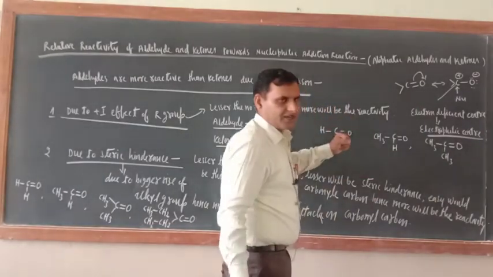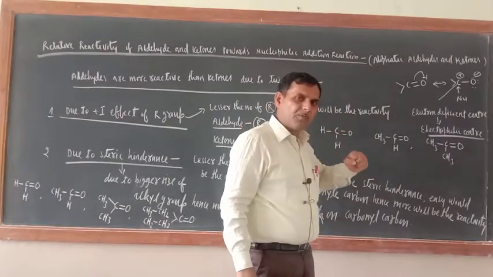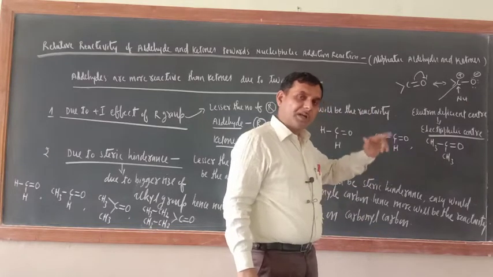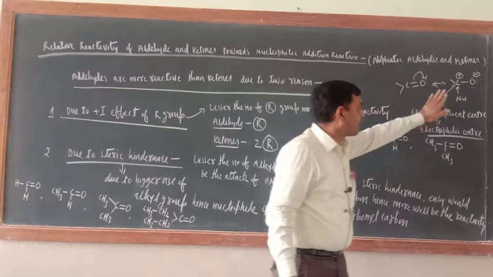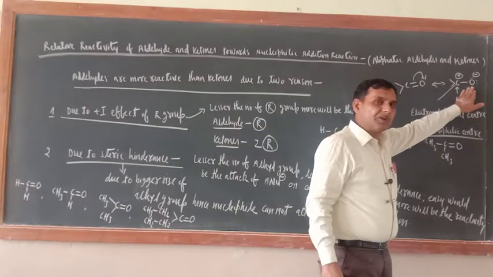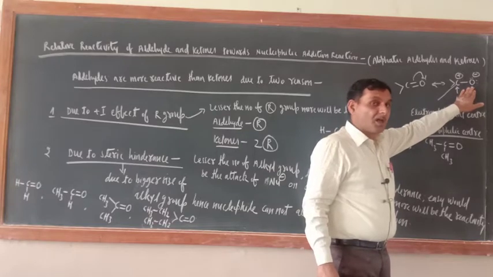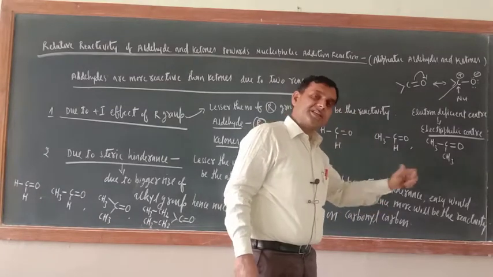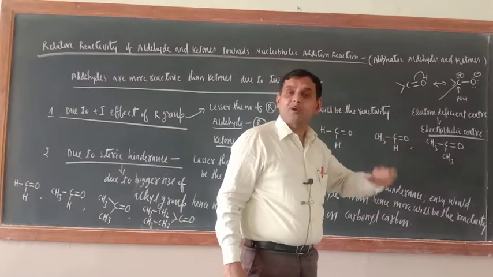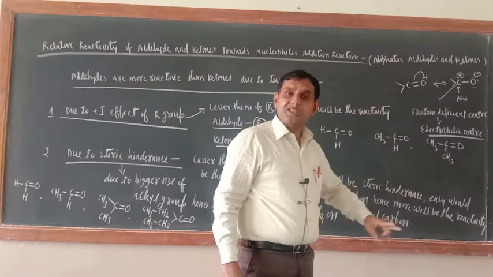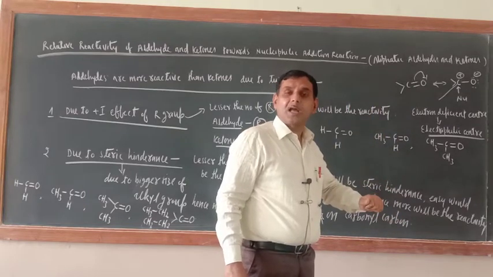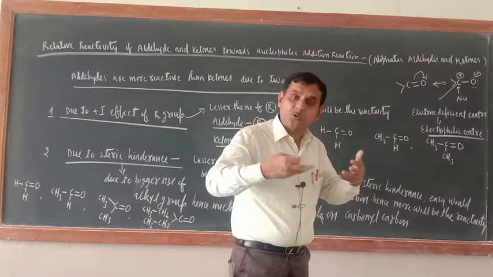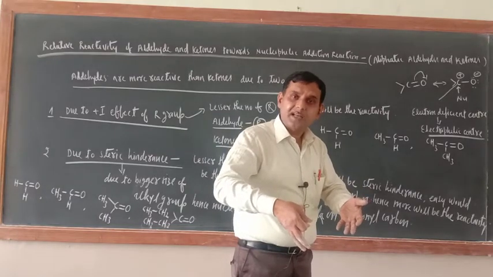Now try to understand: for the nucleophile to bond, the carbonyl carbon should be electron deficient. And right now it is electron deficient because of the more electronegative nature of the oxygen atom. Now if a factor increases the electron density at the carbonyl carbon, it means it is decreasing the reactivity of the carbonyl compound toward the nucleophilic addition reaction, because a nucleophile always attacks the center where electron density is less.